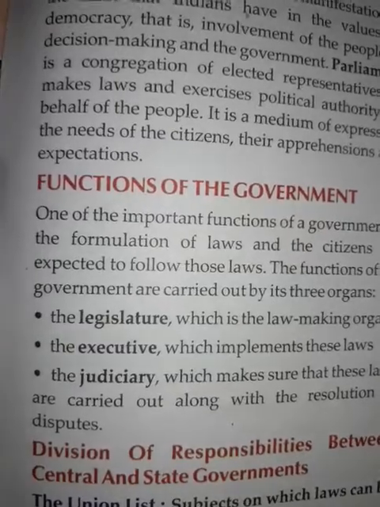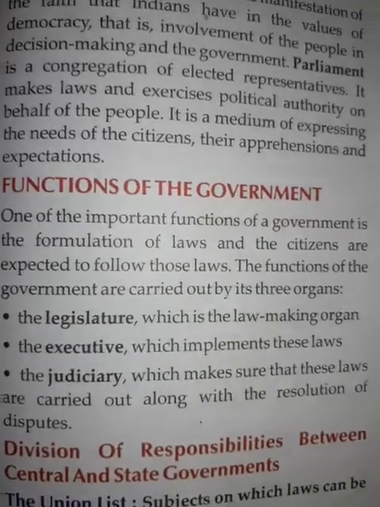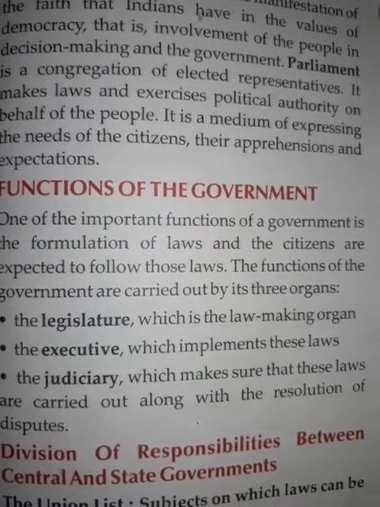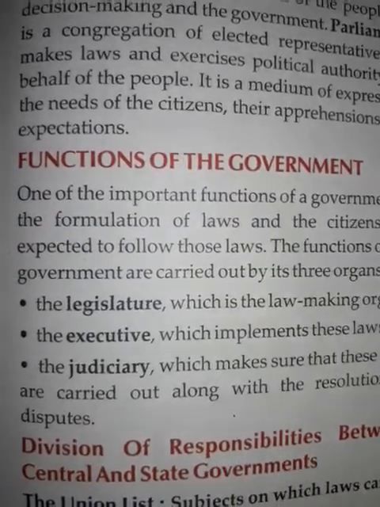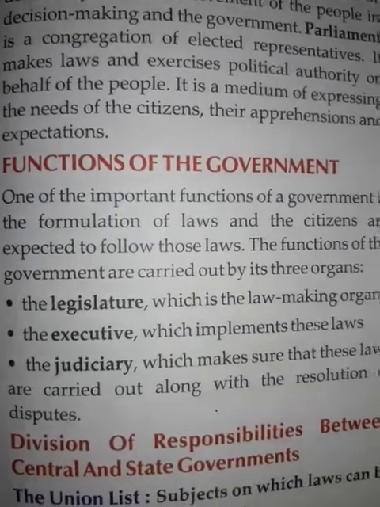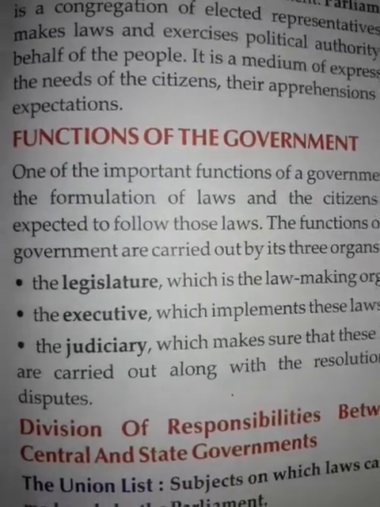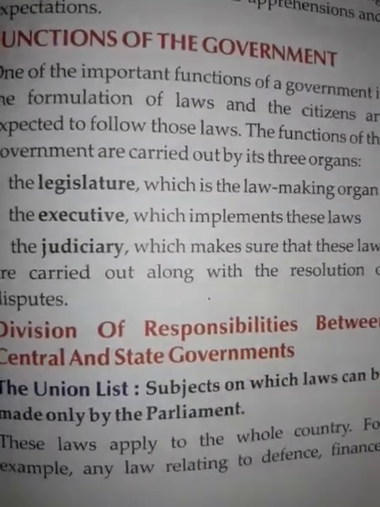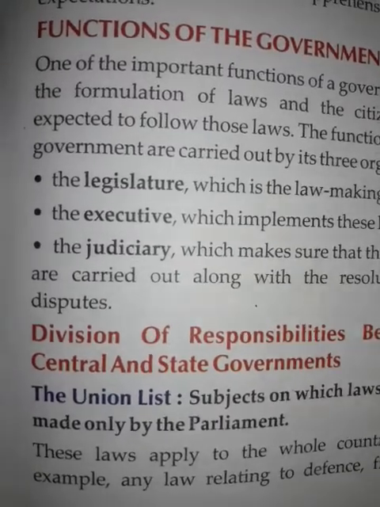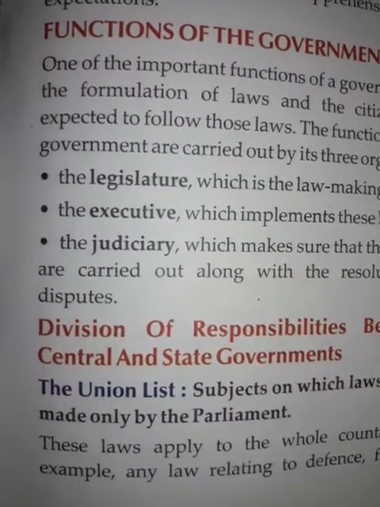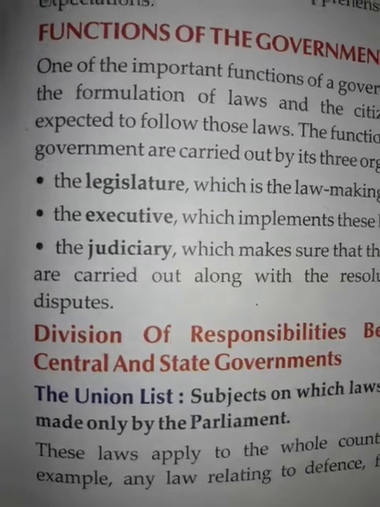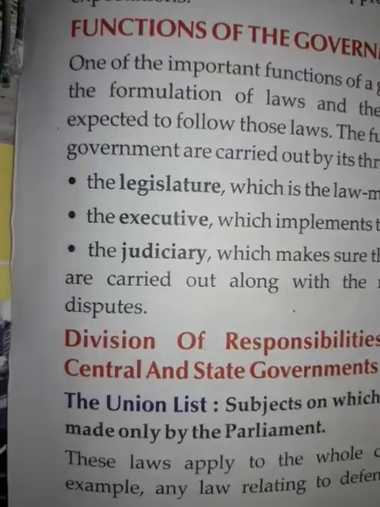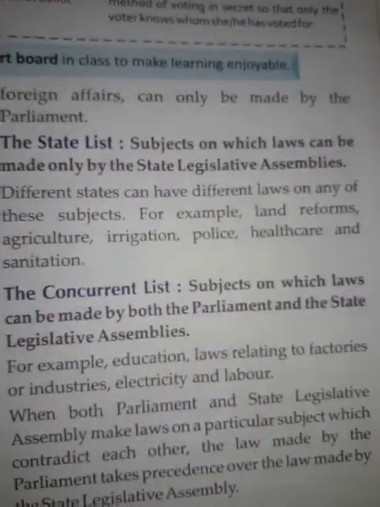So judiciary, you have read about the law making body which is court. So courts come under the judiciary. So division of responsibilities between central and state governments. So these responsibilities are divided into three lists. So first is the union list, second is the state list, and third is the concurrent list.